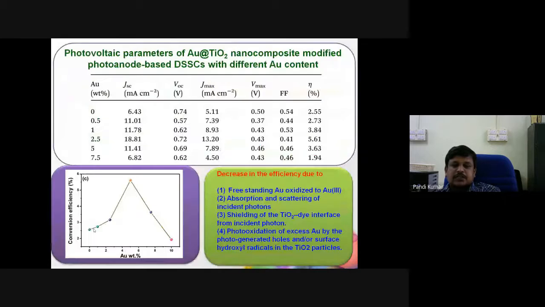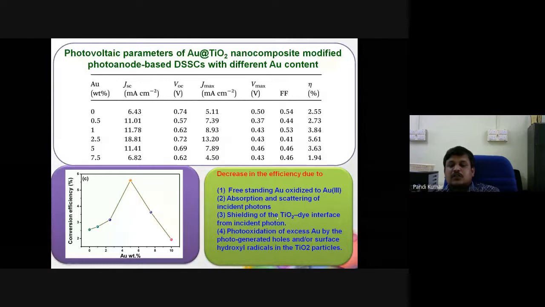We were able to achieve 18 milliampere per centimeter square photocurrent density with a power conversion efficiency of 5.61%. If we go beyond that weight percentage, the gold will undergo oxidation as well as shield the incident photons. Those factors affect any further increase in the performance.